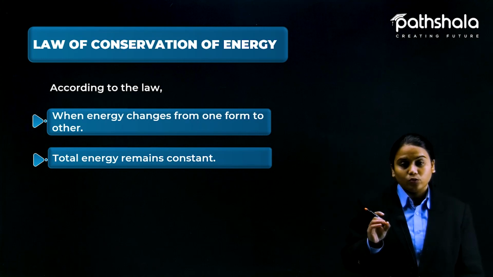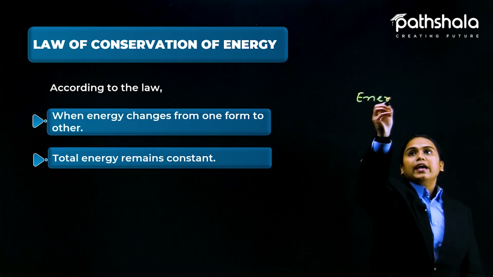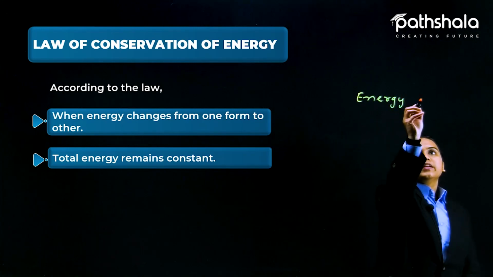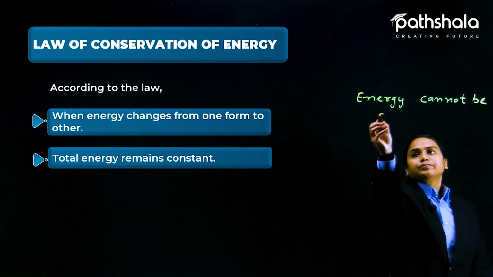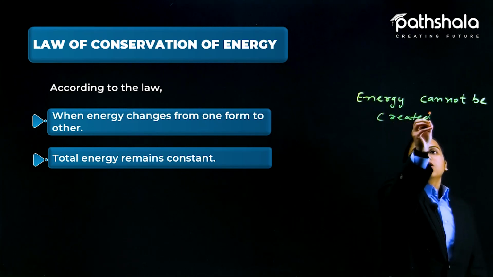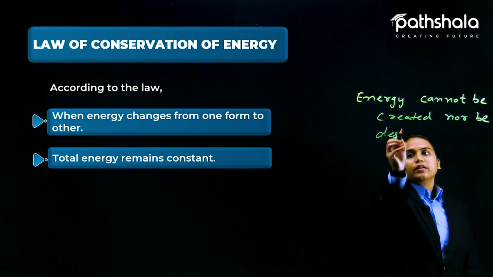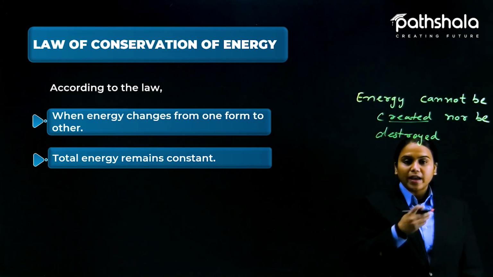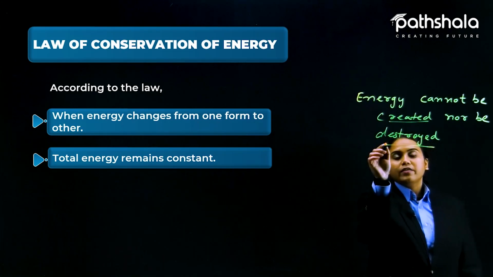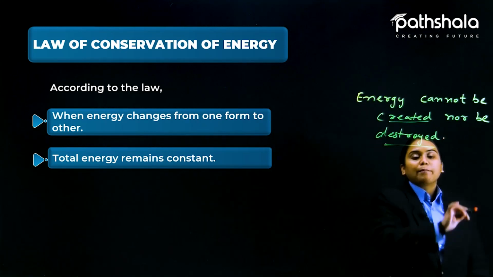This is the basic rule: energy cannot be created nor be destroyed. We cannot create energy on our own and we cannot destroy it on our own. It is not in our hands.